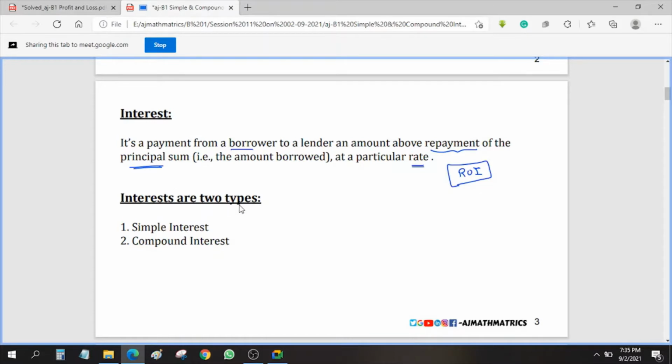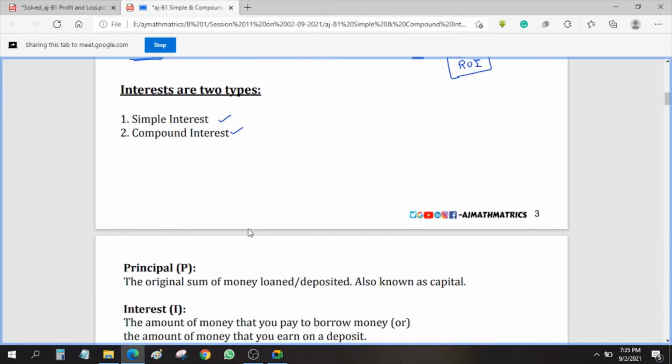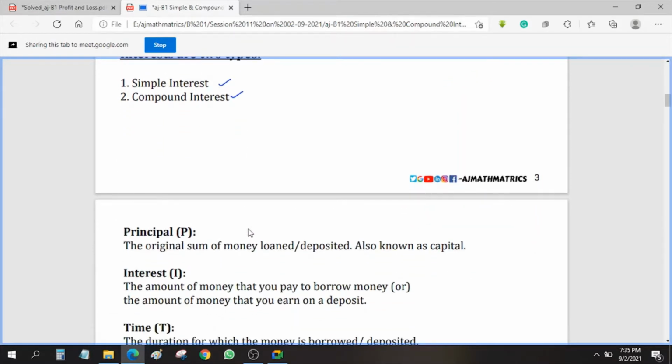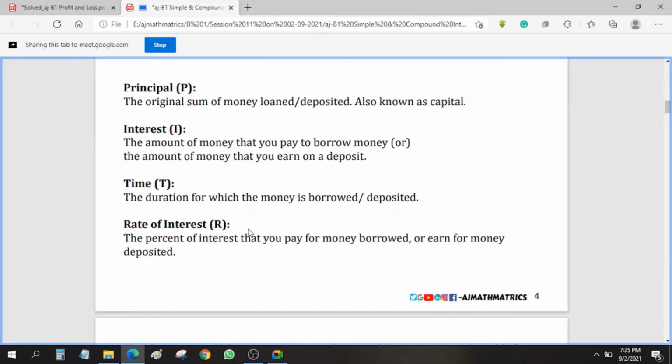So interest is of two types. One is simple interest and the other one is compound interest. We are going to discuss a few examples of simple and a few examples of compound. You will get one question, sometimes none, from simple and compound interest. But when it comes to percentages, you will definitely get one profit and loss question, that is for sure.